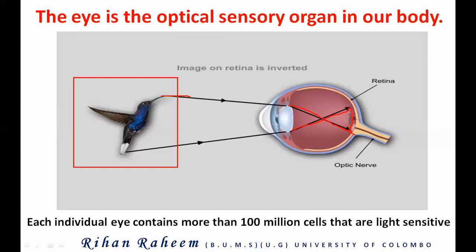So when I say this, the students have a big problem. How can light ray be emitted by birds or any other objects? Because they are non-luminous, no? How can they emit? Actually, it's not their own light. All the objects, whatever you're seeing around you, your laptop, your books, your pencil, they are emitting the light from the light source. I will show the examples. So in each and every eye, there are around 100 million cells that are sensitive to light. Because of that only you can see all those things.